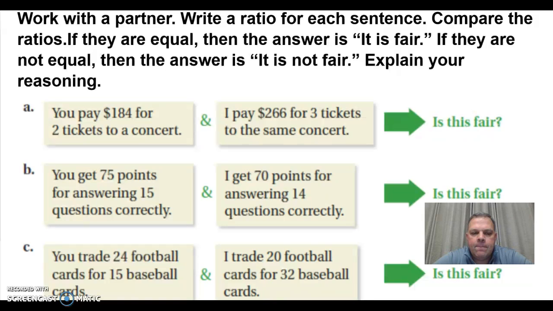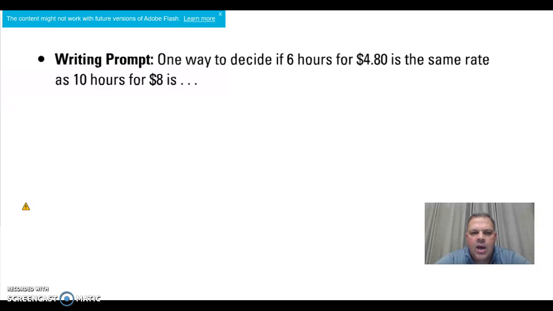Problem number 1 is not fair. Letter B is fair, while letter C is not fair. Please turn to a neighbor and explain this prompt. One way to decide if 6 hours for $4.80 is the same rate as 10 hours for $8 is...